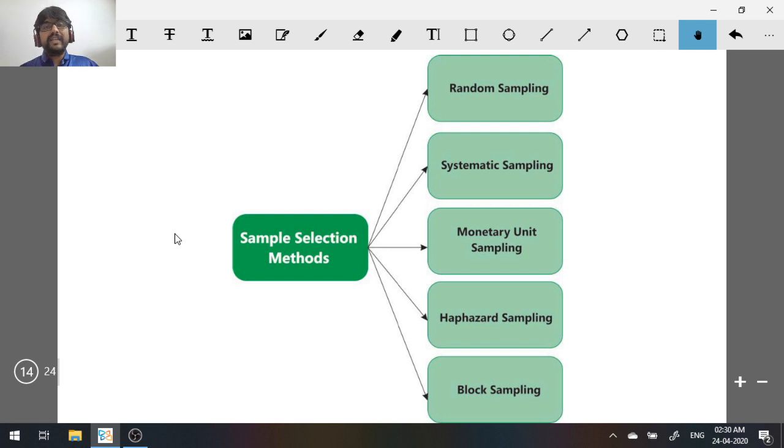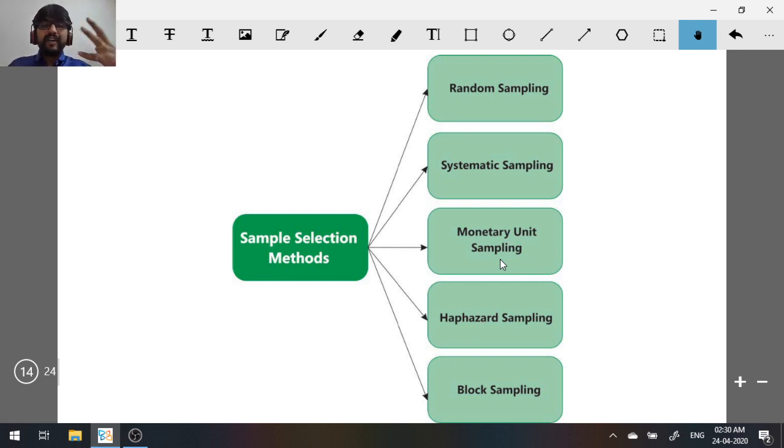Now here you can see I have given weight to the values. So the focus is on giving weight to the value. It's a value weighted selection. That is why it is called monetary unit sampling. Sorry, you're giving weight to the values, the monetary amount.